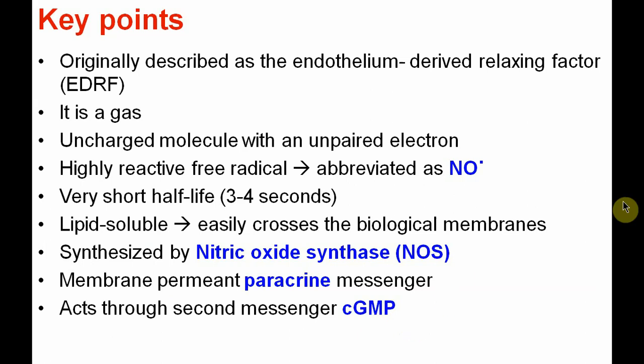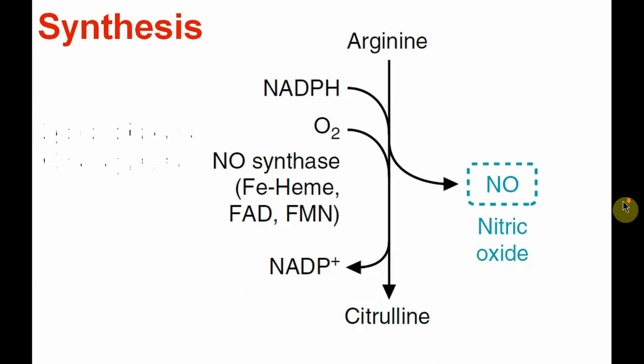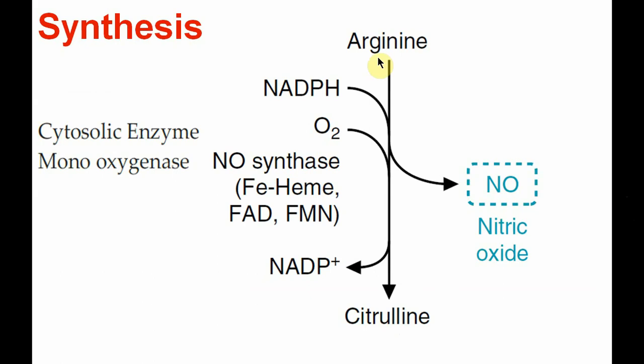So let us first see its synthesis. It is synthesized from the basic amino acid arginine, with the help of the enzyme nitric oxide synthase. It is a cytosolic enzyme and a monooxygenase. Here you can see molecular oxygen takes part in the reaction. One oxygen helps in the synthesis of nitric oxide and another is incorporated to form citrulline. So arginine is converted to nitric oxide and citrulline by the enzyme nitric oxide synthase.